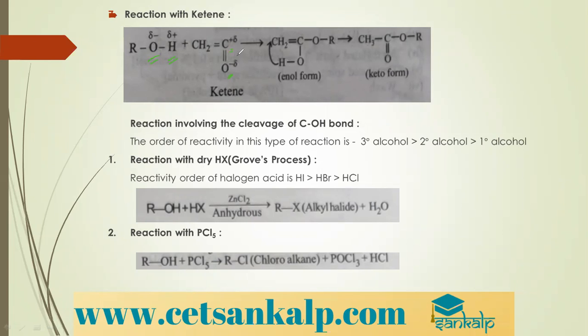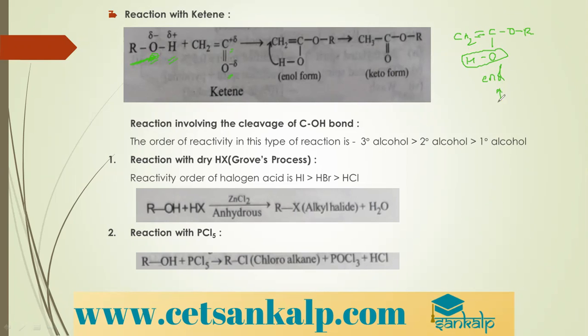So if the bond breaks here, what happens? I can write CH2, then the double bond remains as it is, carbon, single bond, oxygen bonded to hydrogen. And this oxygen, the one with OR, will be bonded to the carbon. So you can see here there is a double bond and there is an OH group. Such compounds are called enols and they are unstable.